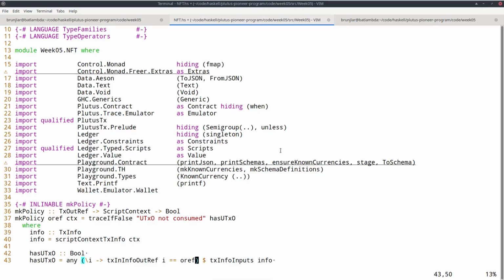So are we done? Well, right now we have a policy that guarantees that only once can minting or burning happen for this currency symbol. So we have created a currency symbol that can only be used in one single transaction for minting or burning. But of course, in that single transaction, the way the policy is written now, we could do whatever we like. We could mint 1,000 coins, or we could mint several different token names for this currency symbol.